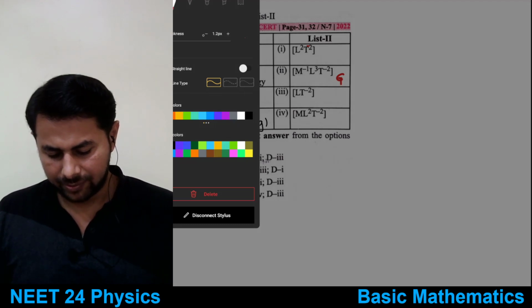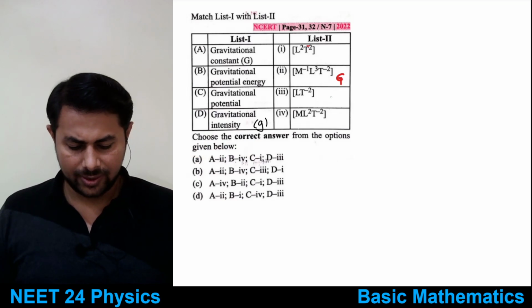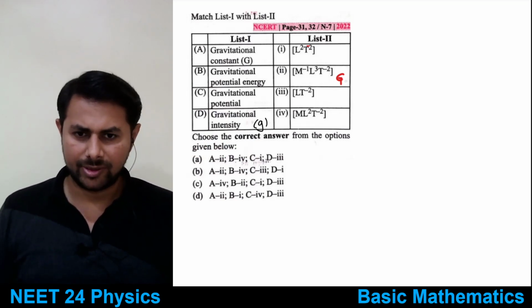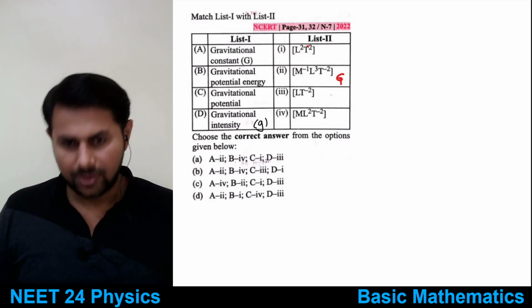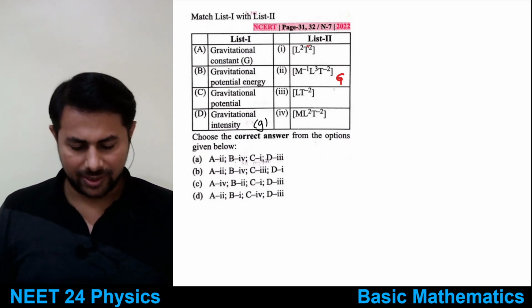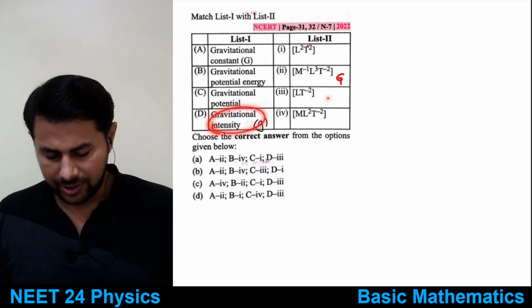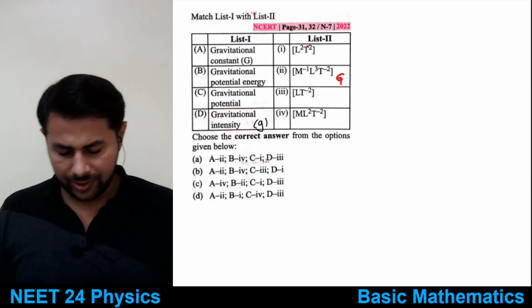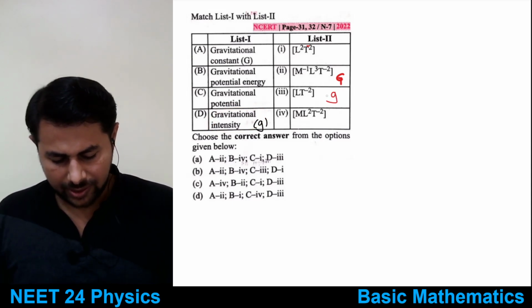Tell me. We'll talk about that when gravitation comes. Is it option D? Okay, you told the option directly. I wanted the dimensions of this. It is this, right? It is acceleration, and that's why the dimensions are this.